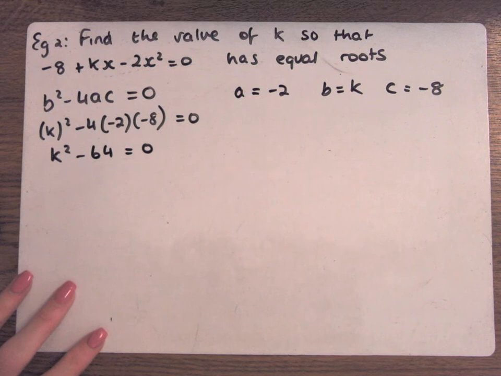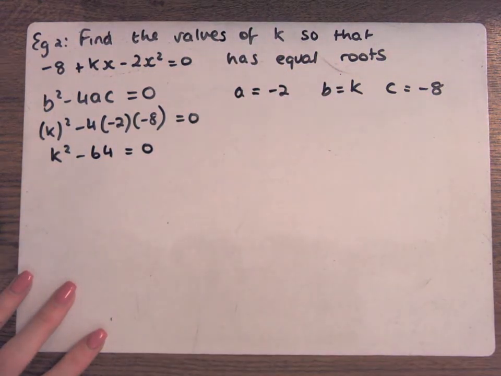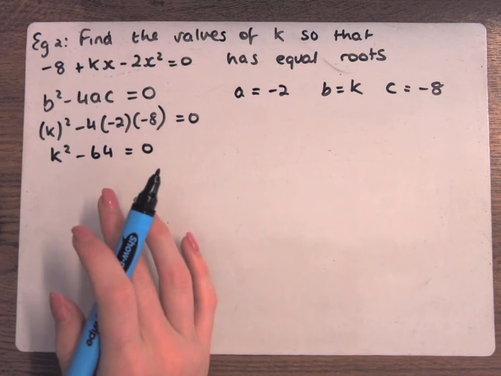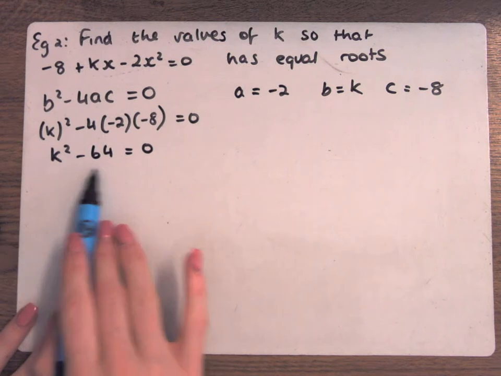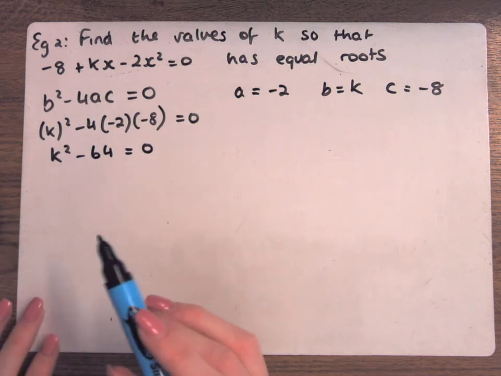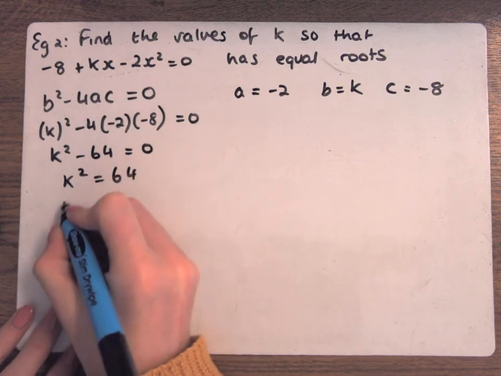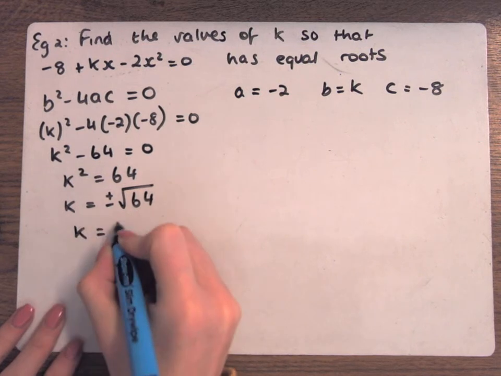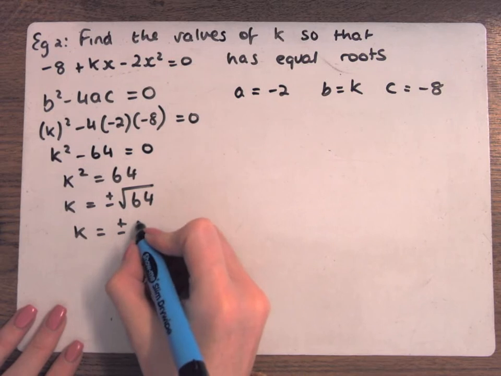Can I make a slight adjustment to the question? Sorry, values of k. So there are 2 ways you can do this. You can bring the 64 over, and then you need to remember that it's plus and minus, or the other way, difference of 2 squares. Totally up to you. Maybe you immediately see it this way. If you do, you have to remember that the square root of 64 could be 8 or minus 8.